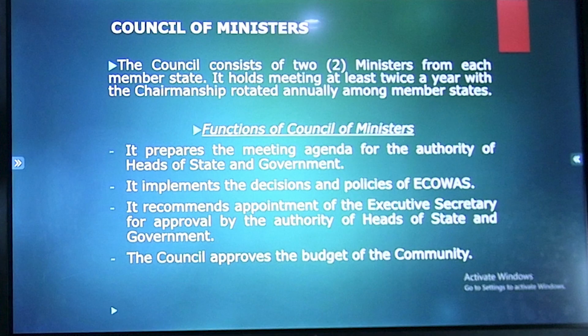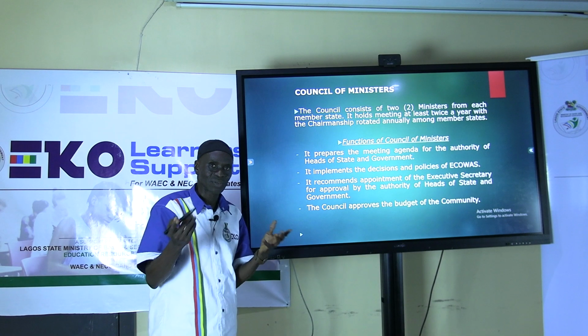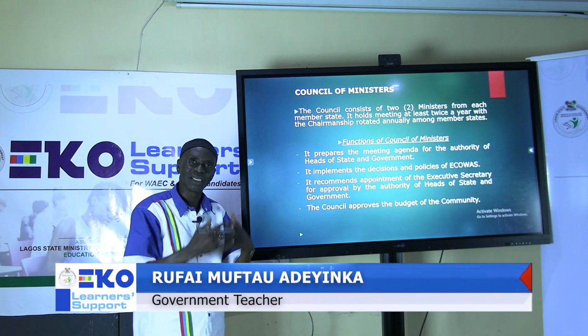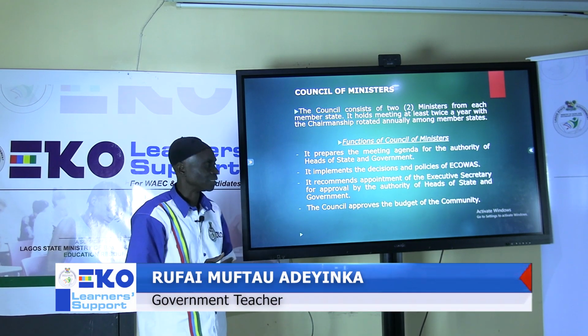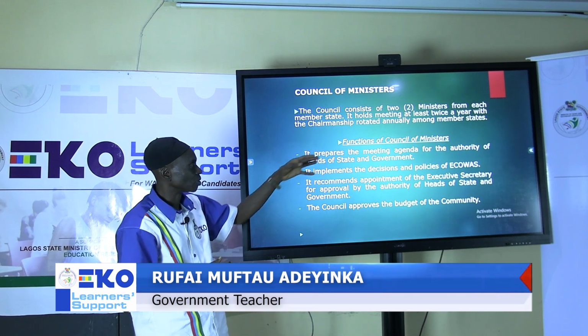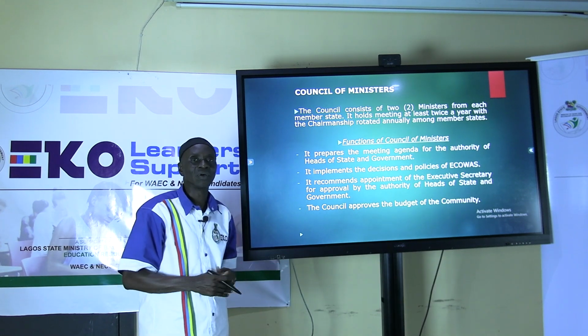Finally, to say the least, the council approves the budget of the community. It's not exhaustive. There are other things that they do as functions. The budget, like we said, is in terms of money, finance, funding to spend within the year. It is this council that will approve it for implementation.